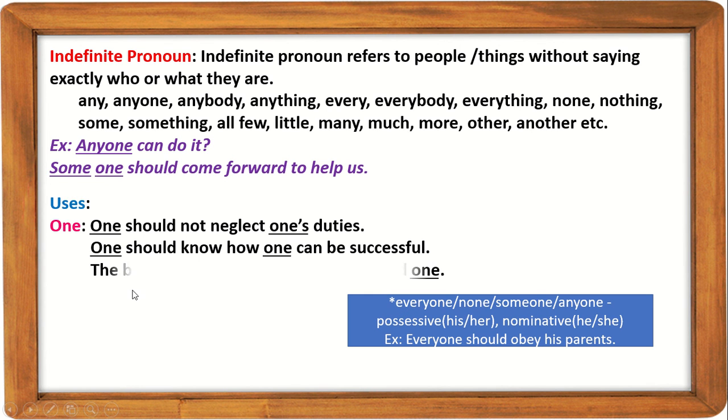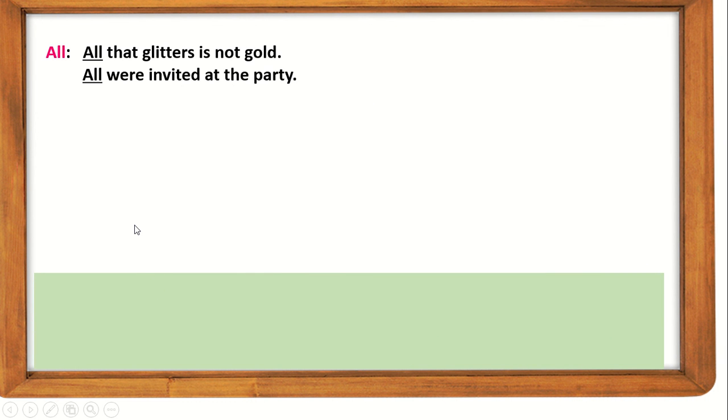Then to avoid the repetition of a noun we can use one. The book is outdated. Give me an updated one. Here comes all. All is used for both uncountable and countable nouns. For the uncountable noun it takes a singular verb, but for the plural countable noun it takes a plural verb. All that glitters is not gold. All were invited at the party.